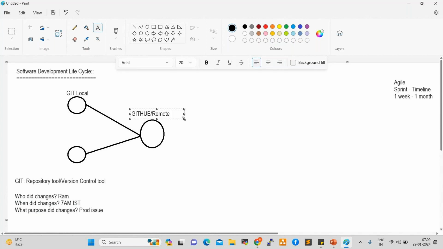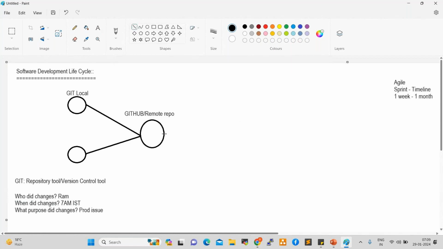So we can say this is a GitHub, a remote repository, right? Yeah. So Git and GitHub have the same functionality. Git is a local repository, GitHub is a remote repository. Fine. So once the code is moved to the GitHub remote repository, then our role will start as a DevOps engineer.